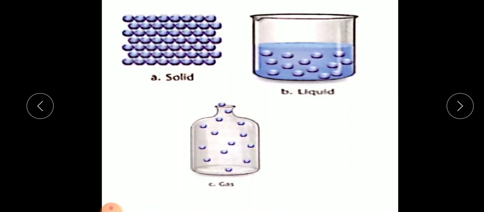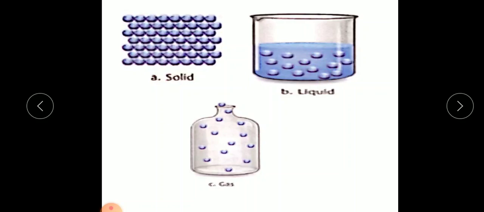When you come to liquid, the intermolecular force of attraction is not as strong as that in solid. So the intermolecular space in liquid is more than that in solid, and the molecules are less closely packed.